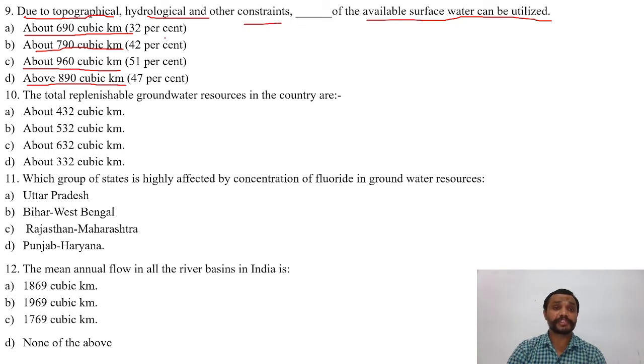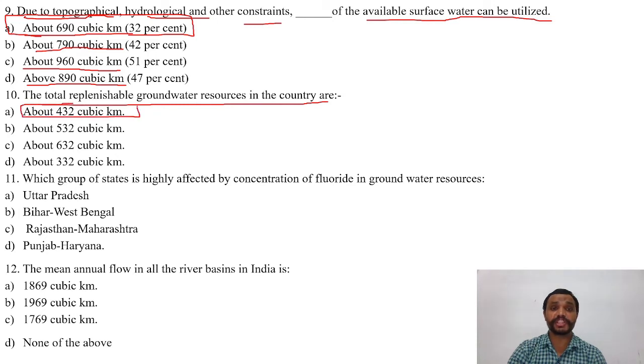And the right answer is A, that is 690 cubic kilometers.